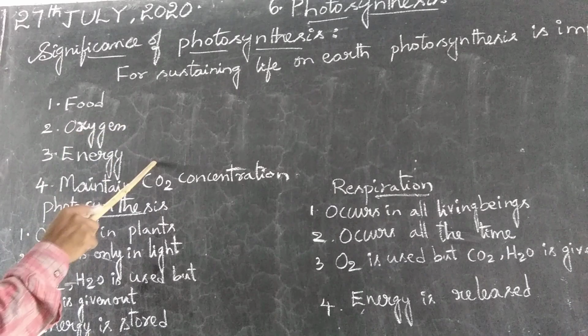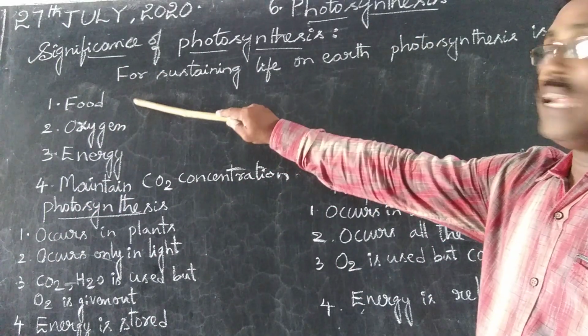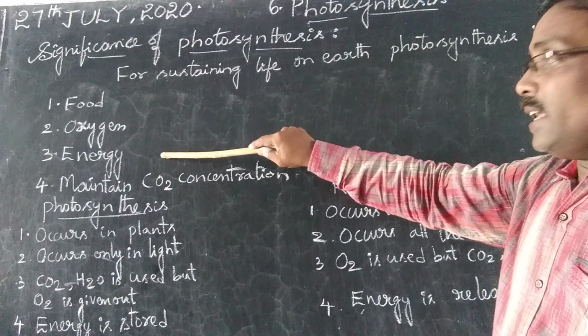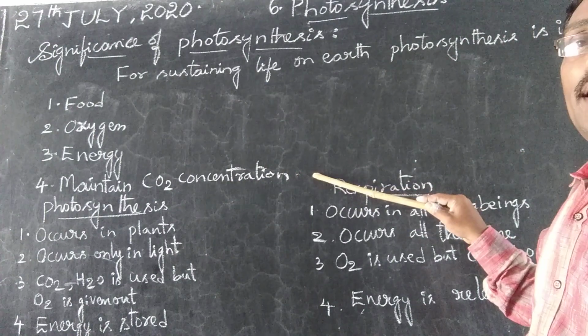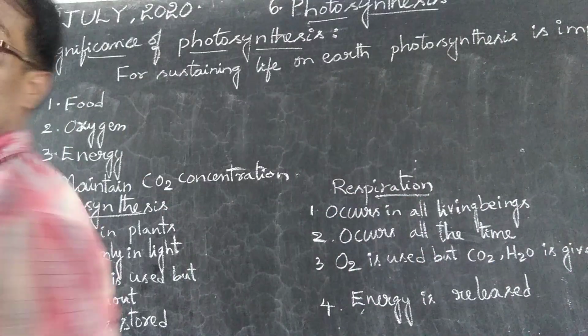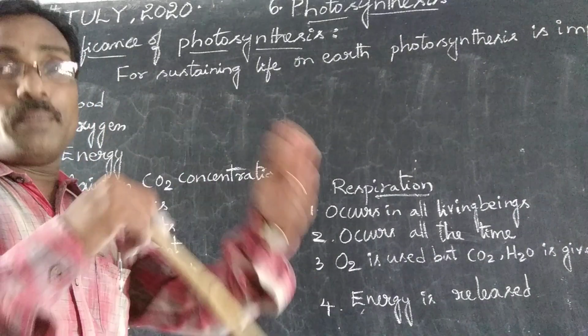For getting these four, photosynthesis is very important. What are those? Food, oxygen, energy, and maintaining the carbon dioxide concentration on the earth. And that is the reason photosynthesis and respiration are interdependent.